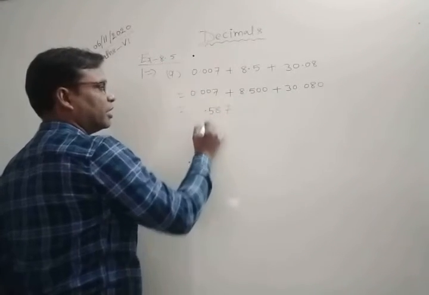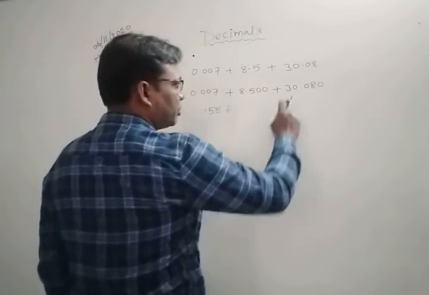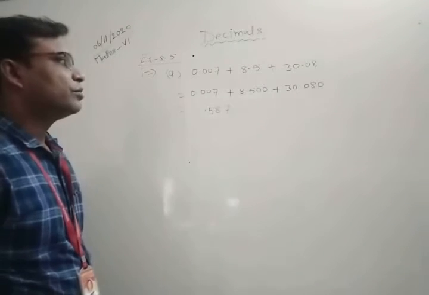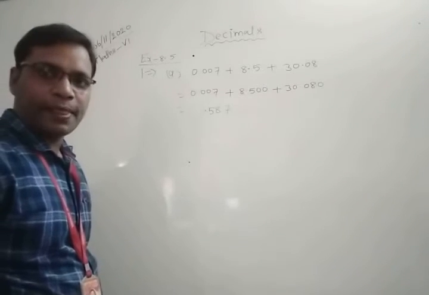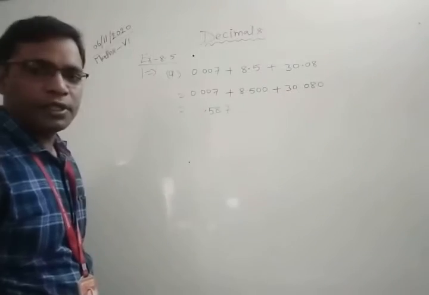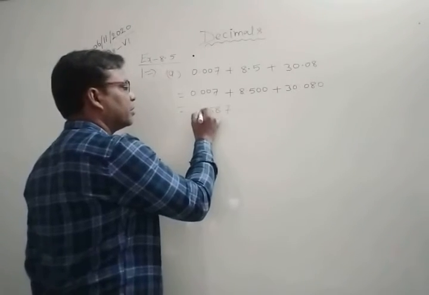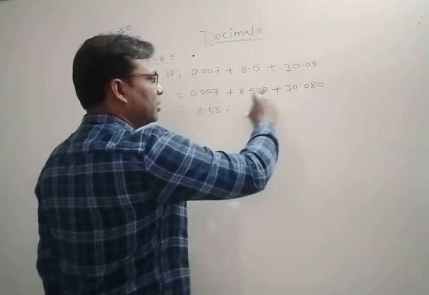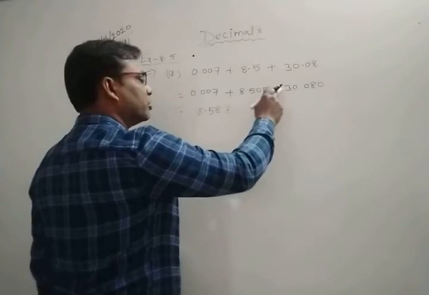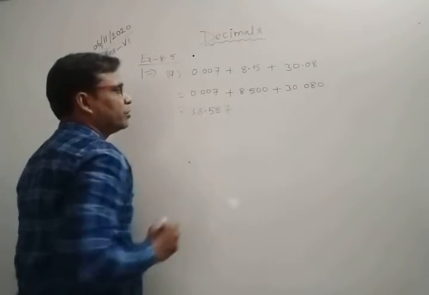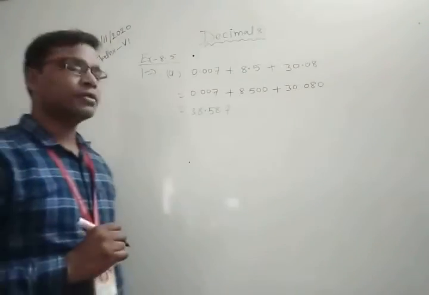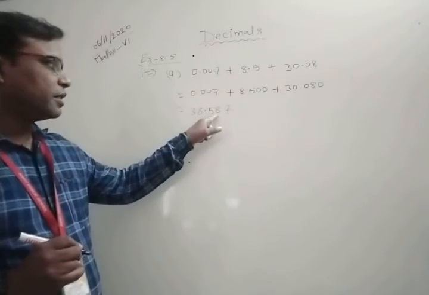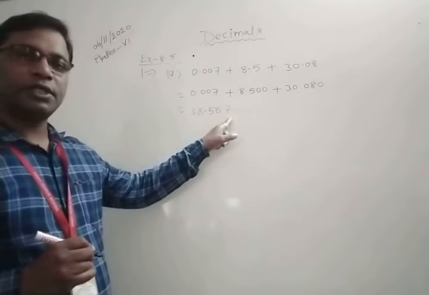Clear? After the decimal, the ones place is 0 here, here the ones place is 8, and here the ones place is again 0. So 0 plus 8 is 8, and 8 plus 0 is again 8. So you write 8. Now the 10th place: here 3, here nothing, here nothing. So the 10th place is 3. So your required sum is 38.587.